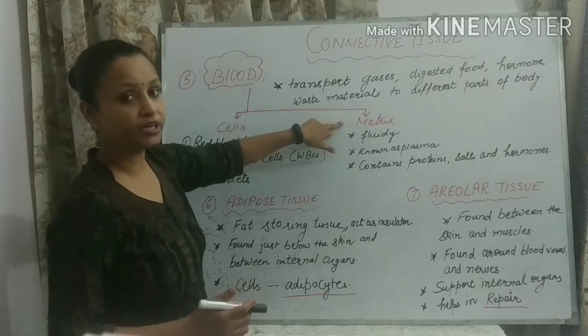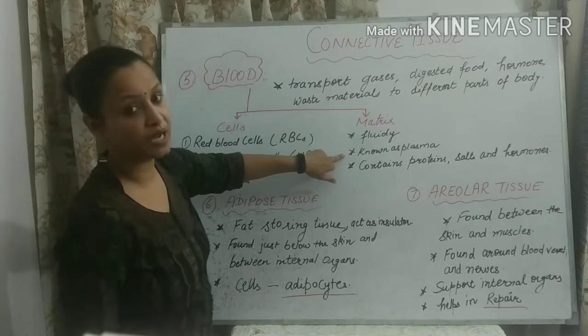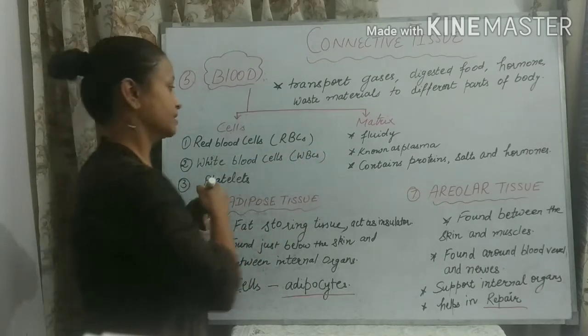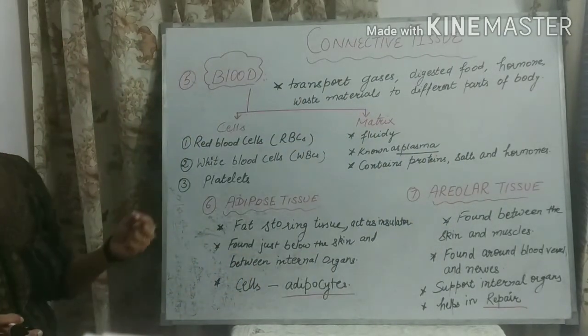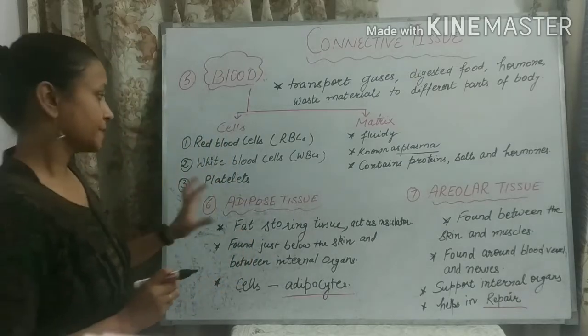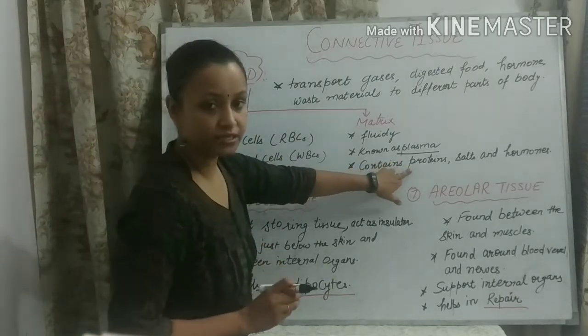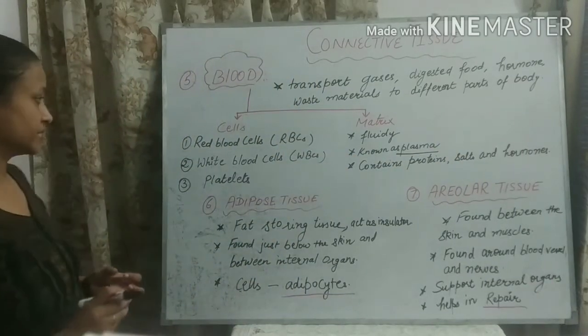It is fluidy in nature, meaning it is watery in nature, and it is also known as plasma. So you have to concentrate here. The name of the matrix is plasma here in respect of blood. It contains proteins, salts and various kinds of hormones in it.